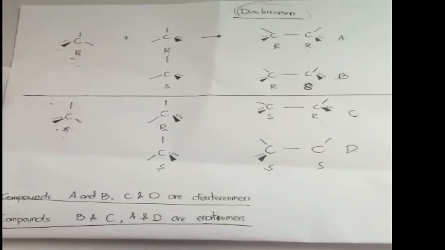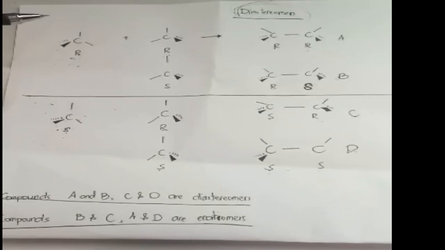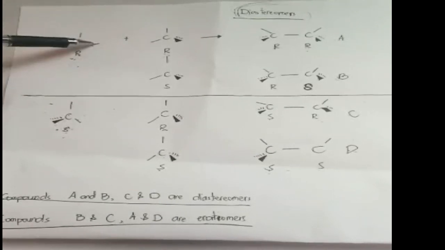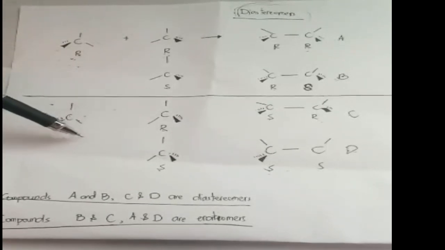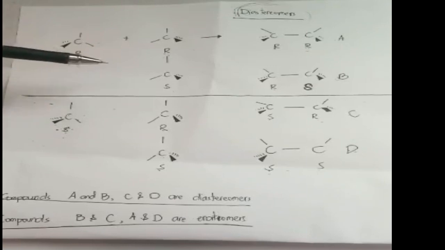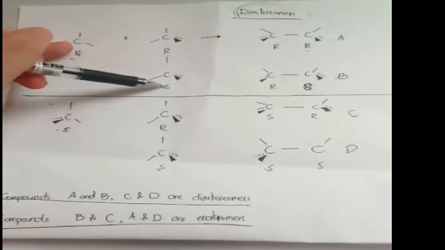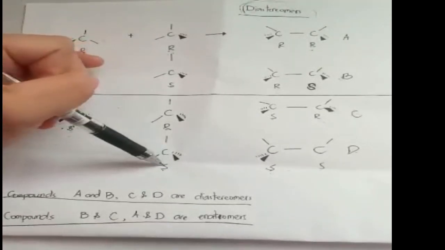We also have a second pair of enantiomers, a different pair: the R enantiomer and the S enantiomer. Now, these two pairs are exactly the same. These compounds are identical: R and R, and S and S.